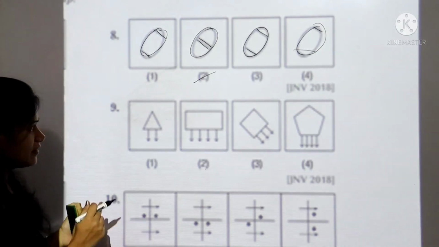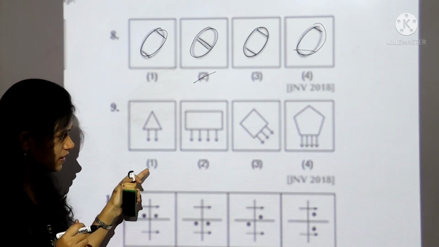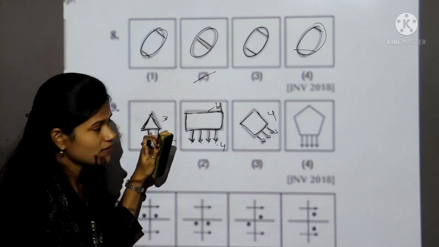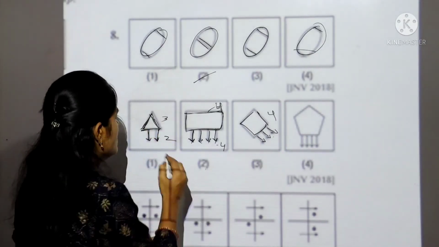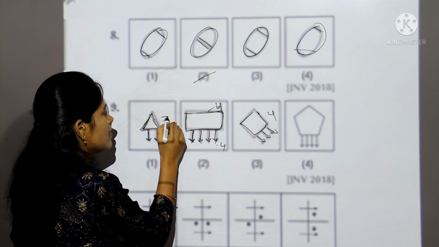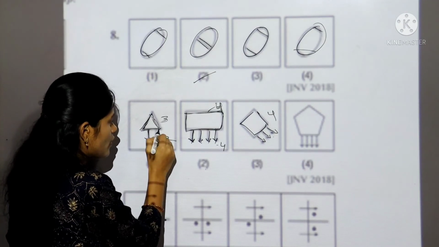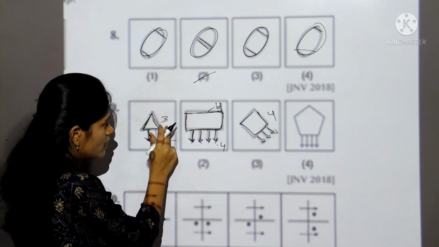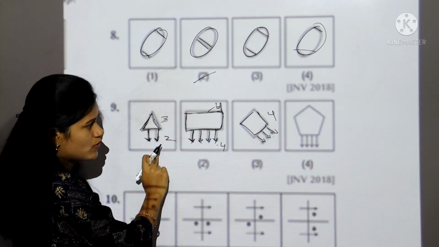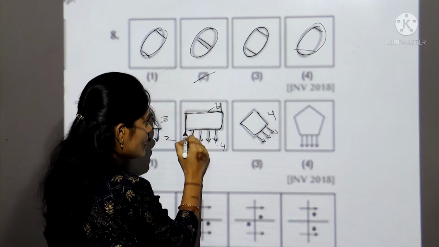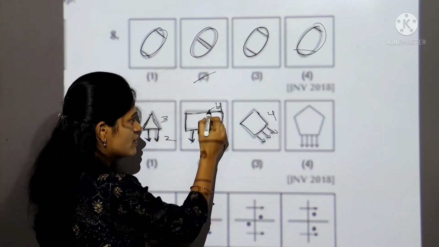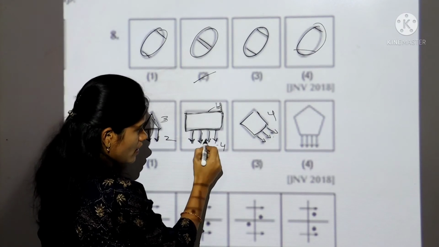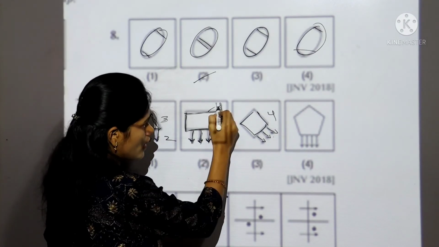Let's take ninth question. First you see all the boxes carefully. See, first box is having triangle and two arrows. This triangle is having 3 lines and which is having 2 arrows. One less than the lines of this triangle. Okay, this is having 3 lines, 2 arrows. Let's take second box. Here in this having rectangle which is having 4 lines and arrows are 4 arrows. See, 4 lines, 4 arrows.